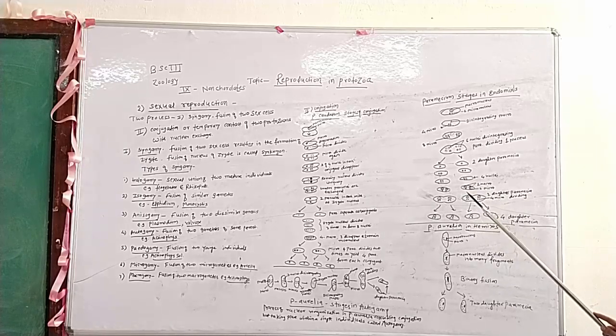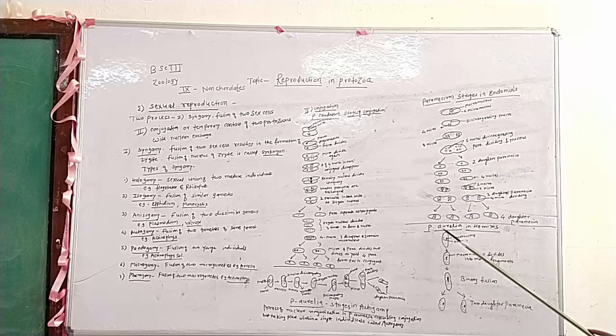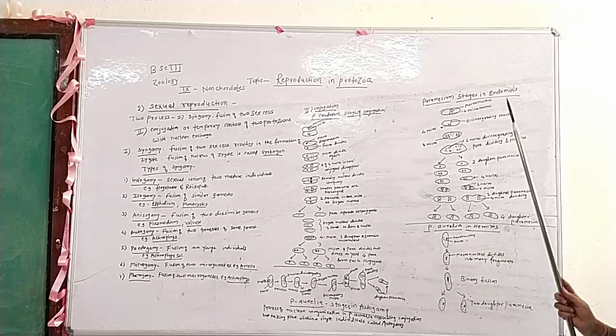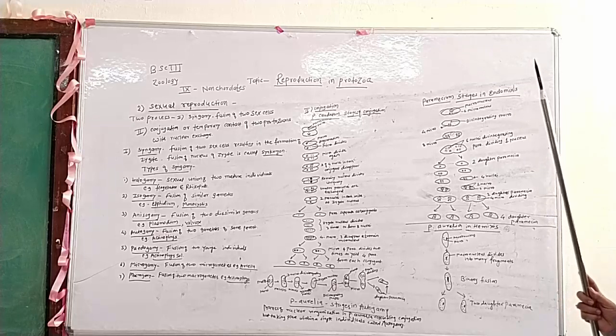In each daughter Paramecium, there are two micronuclei. These two micronuclei are again divided to form four nuclei. And at the end of endomixis, four daughter individuals are formed.